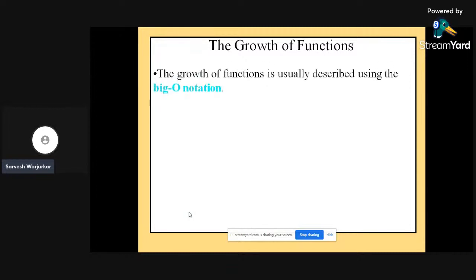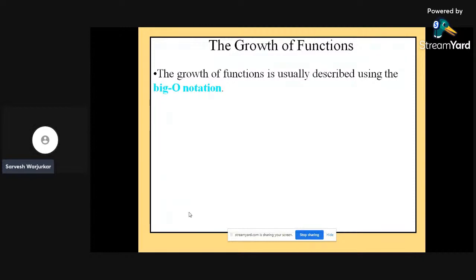Next, the growth of function. How does the growth of a function occur in a particular function? In terms of n, where n is the number of elements present or available, the growth of a function is usually described using the big O notation.